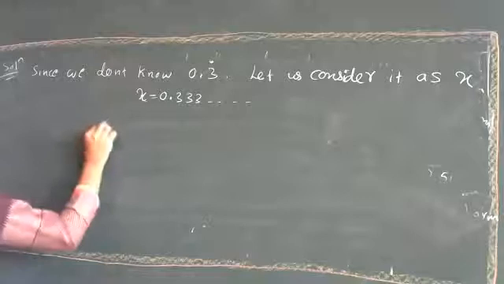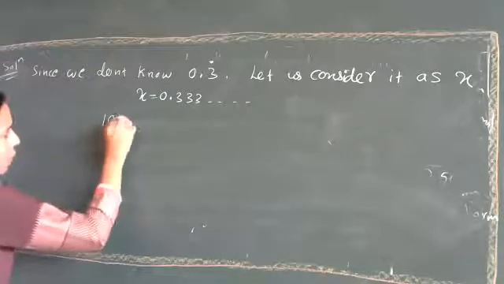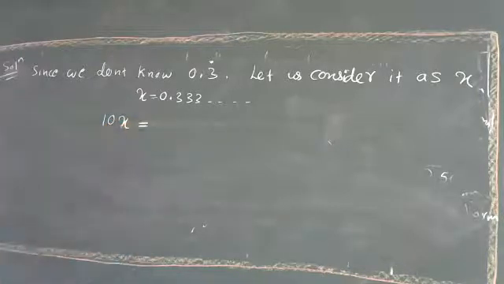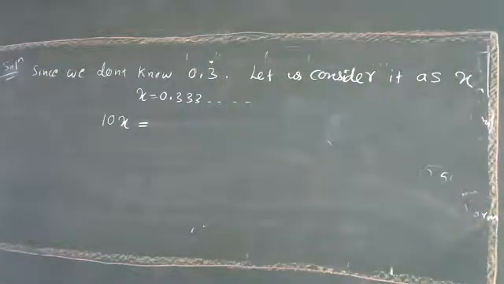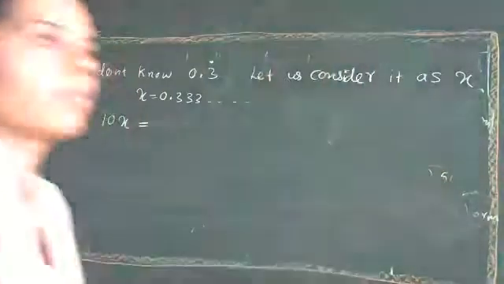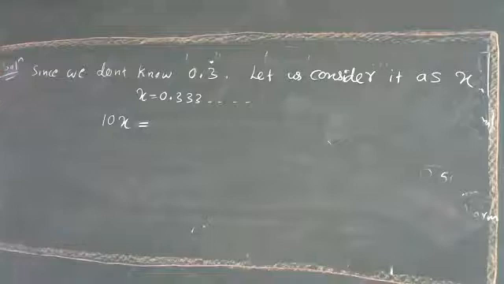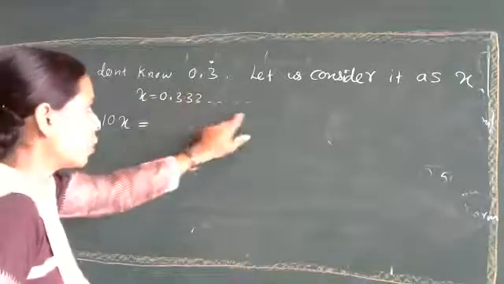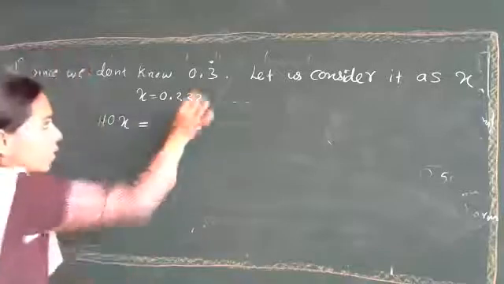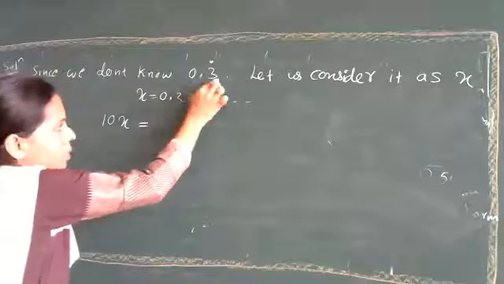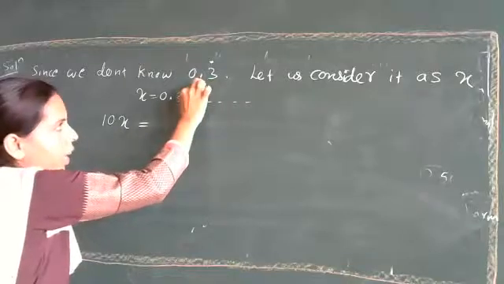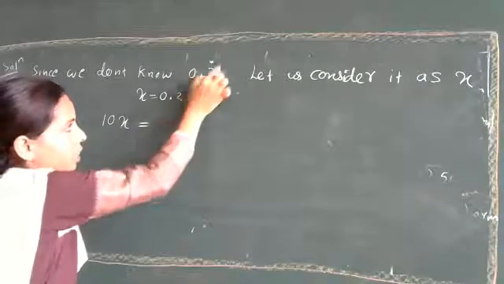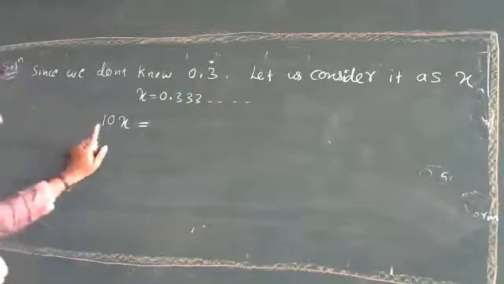Now, as you said, we can multiply x by 10. Why 10 only? Why can't we use 100 or 1000? We have a decimal point after the first value. We don't have an end to this value, but just before the repeating value we have a decimal point, and it is in the tens place if we consider this as the first number. So for that purpose we are taking 10.